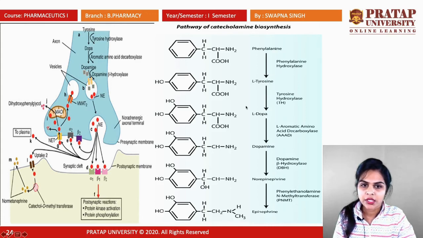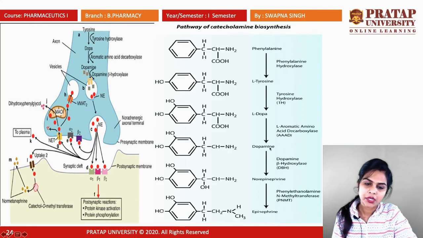L-tyrosine will convert into L-dopa by the action of tyrosine hydroxylase. Again hydroxylase, that means addition of one hydroxyl group. This is the structure of L-dopa. L-dopa will convert into dopamine with the help of L-aromatic amino acid decarboxylase enzyme. Decarboxylase means the removal of the carboxylic acid group, the removal of carbon dioxide. So this CO2 will be removed, and this hydrogen will shift here to form the dopamine structure.